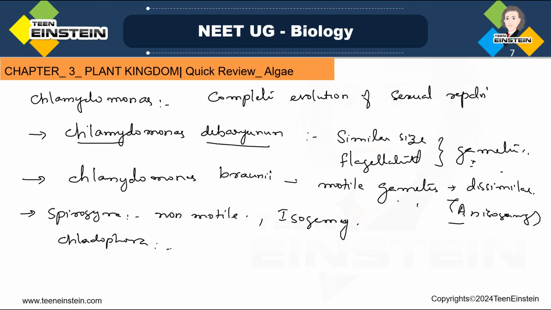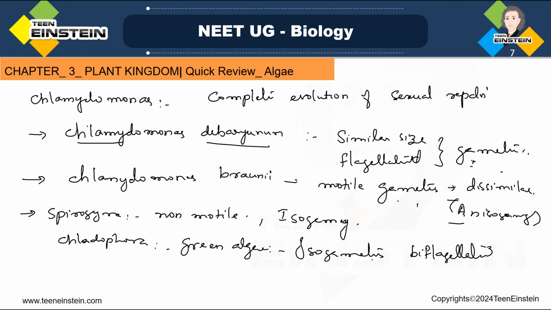In Cladophora, actually, this is a green algae, and in this one you can see the isogametes are biflagellated. Biflagellated isogamous green algae.